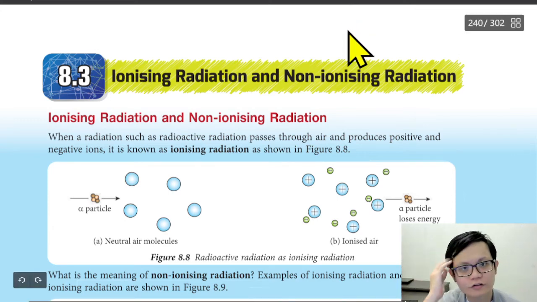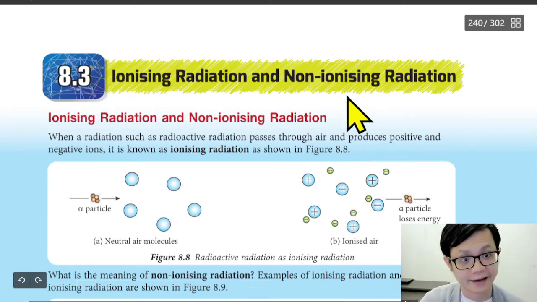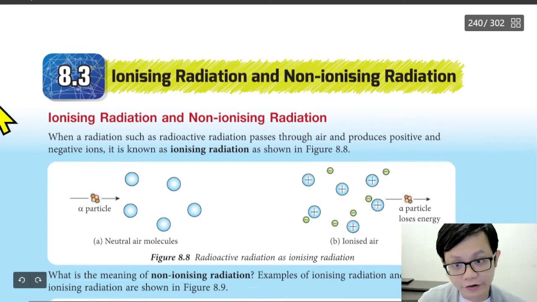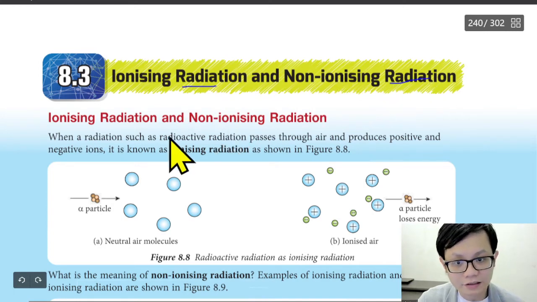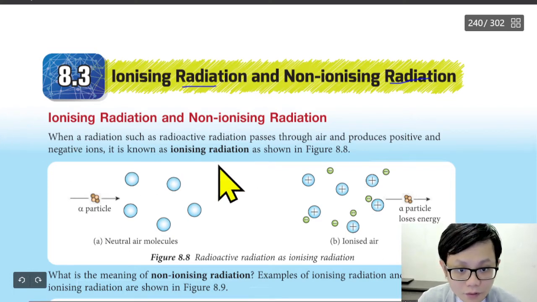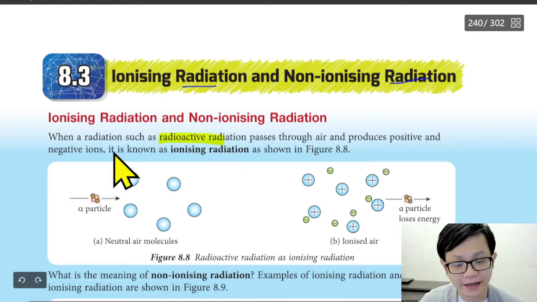Hello students, today we are going to learn Form 3, Chapter 8.3, Ionizing Radiation and Non-ionizing Radiation. So what does it mean by radiation? When radiation such as radioactive radiation passes through air, it produces positive and negative ions.